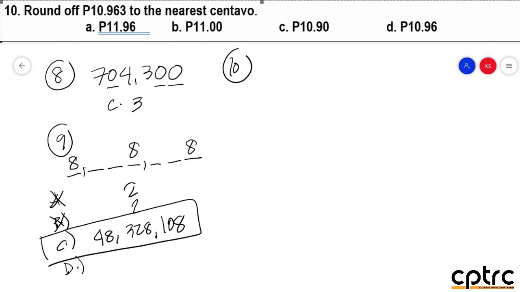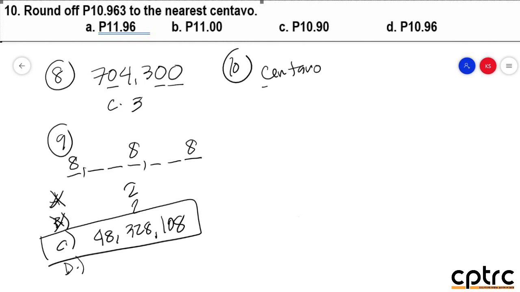Number 10 po, round off this number to the nearest centavo. And the given number is 10 and 963 thousandths. So the problem po, we are all aware na yung place value natin is thousands, hundreds, tenths, thousandths, ganun. The problem po dito, ang challenge dito is centavo yung given. So we need to interpret first ano bang ibig sabihin ng centavo sa mga place value na meron tayo. So kailangan mo na malaman yan before we can answer.